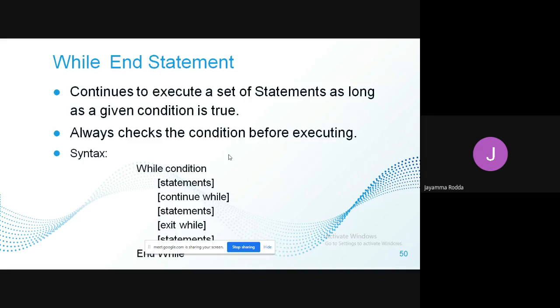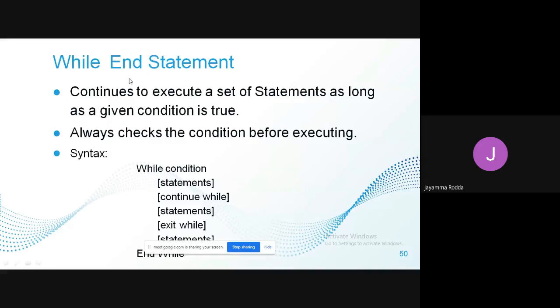So let us discuss today the while statement. The statement is known as the while end statement. It is like the while loop statement we have learned in our earlier programming languages, but here we are calling it the while end statement. So it starts with while and ends with end while.